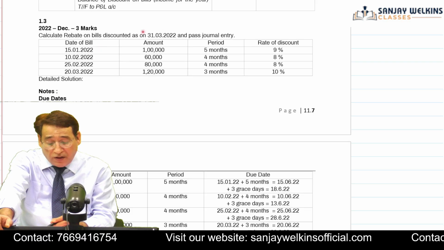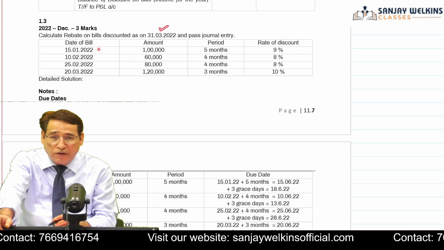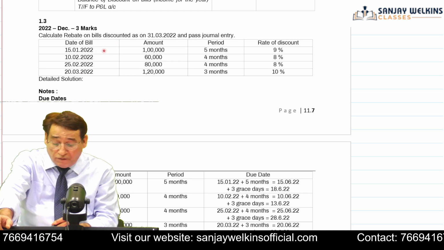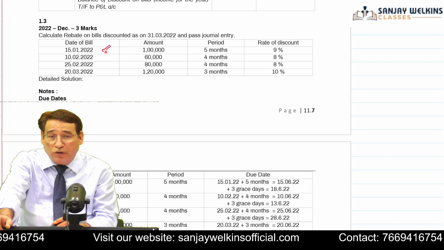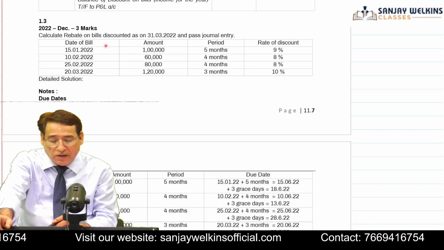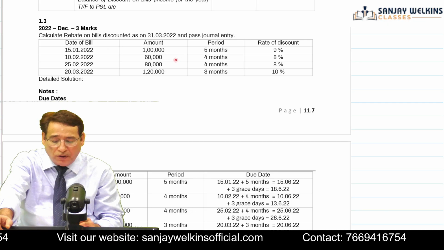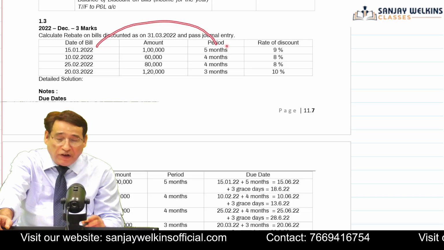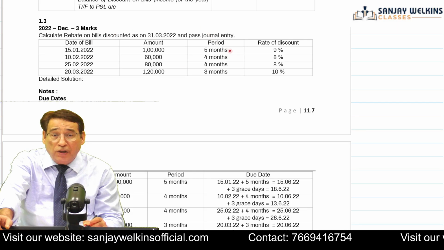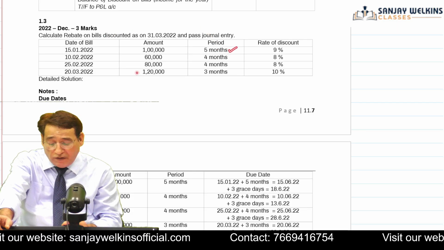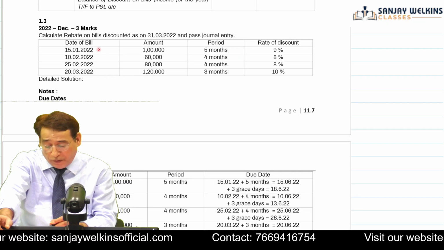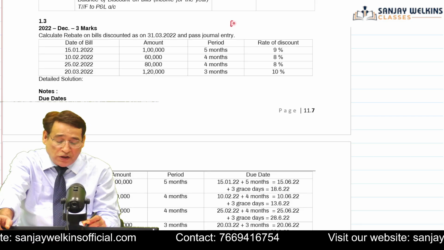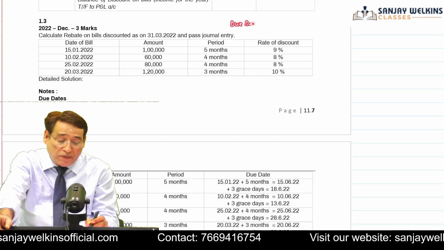We are here given, first of all, that the accounting year is ending on 31st of 3 2022, and further information here is the date of bill, 15/1/2022. Date of bill means the date on which the bill has been drawn. You have drawn a bill and the tenure of the bill here is given as 5 months. Now, first of all, with respect to all these bills, I will have to compute their due date, that is maturity date.